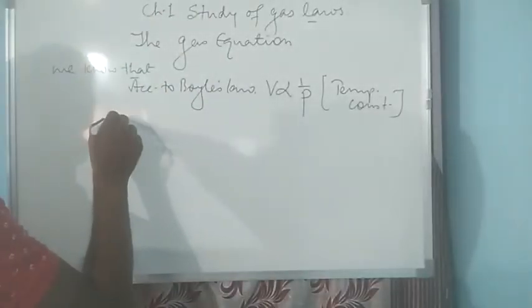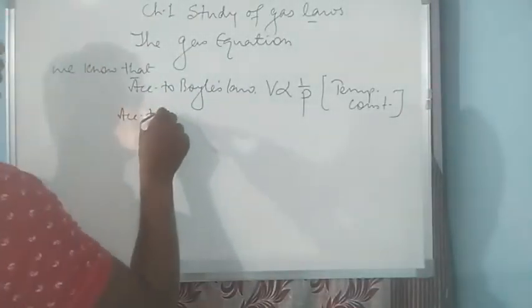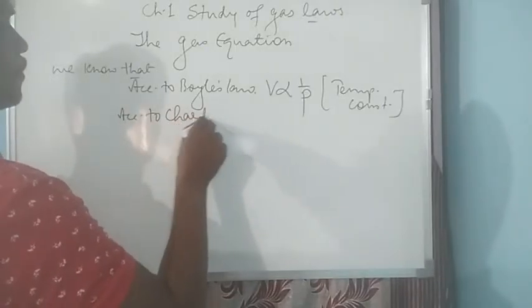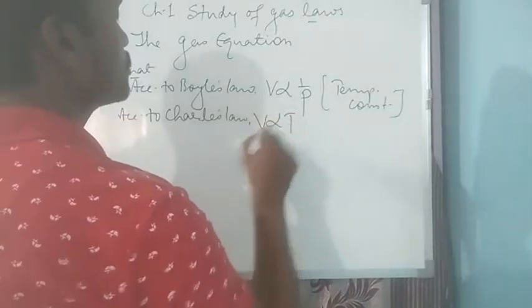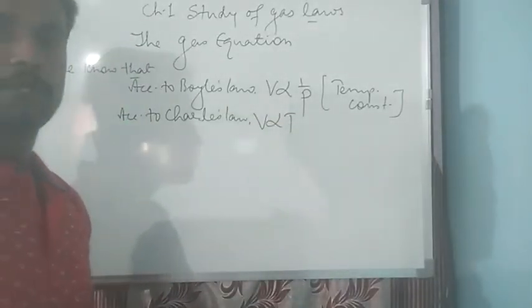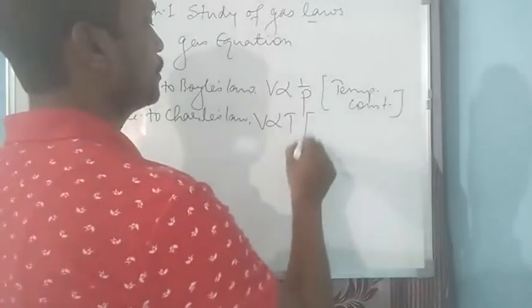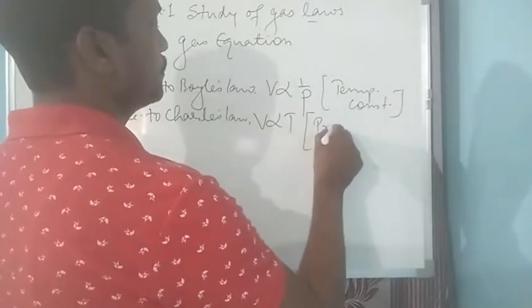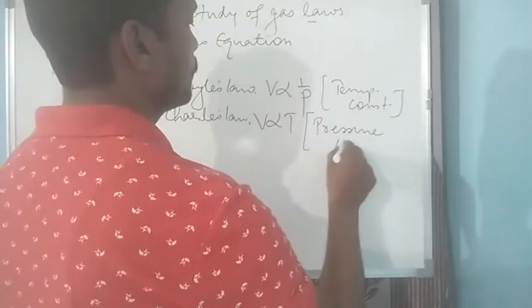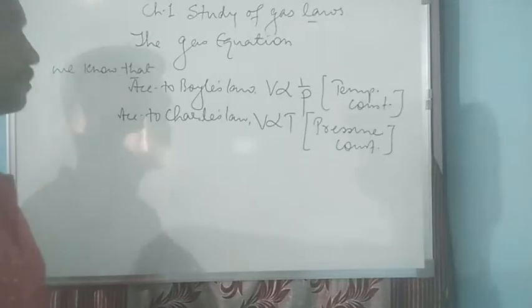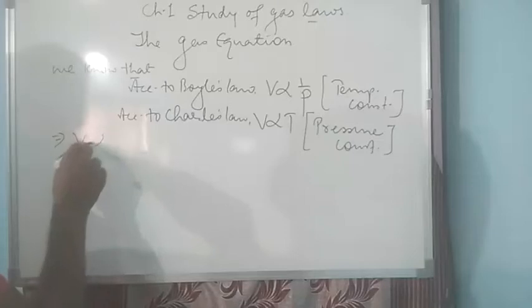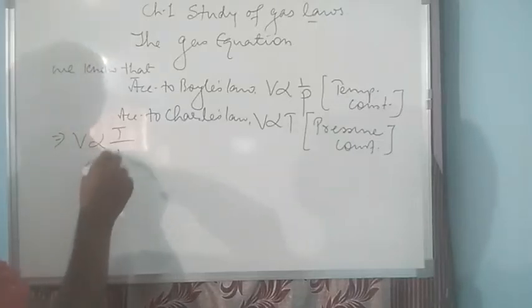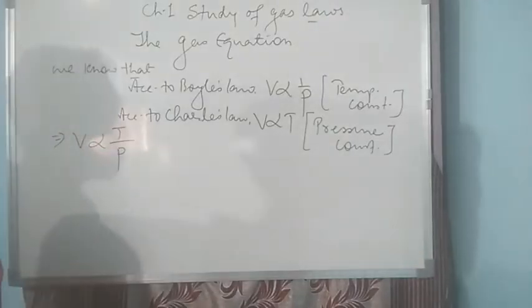Also we know, according to Charles' law, volume is directly proportional to its absolute temperature, at constant pressure. Now combining these two, we can write volume is directly proportional to temperature and inversely proportional to pressure.